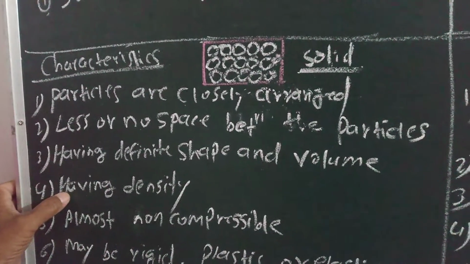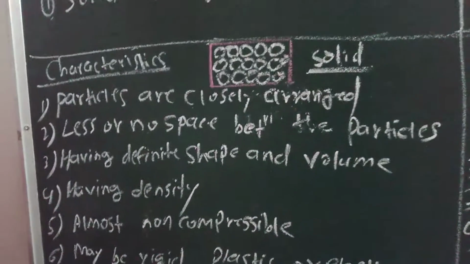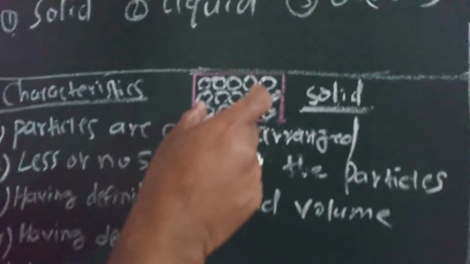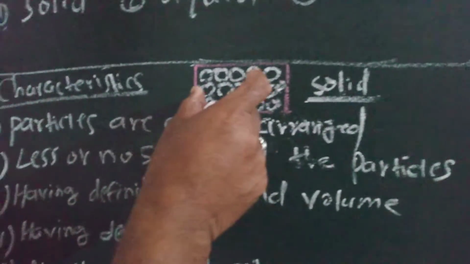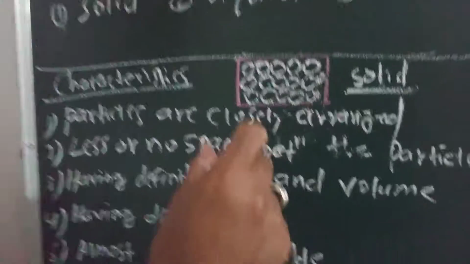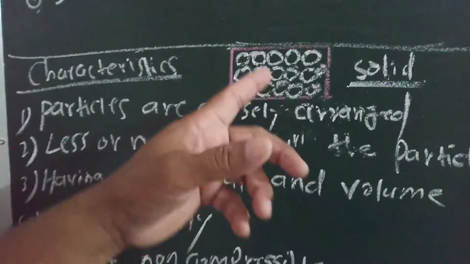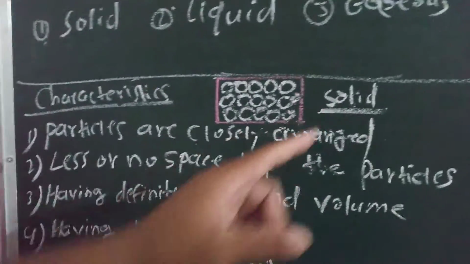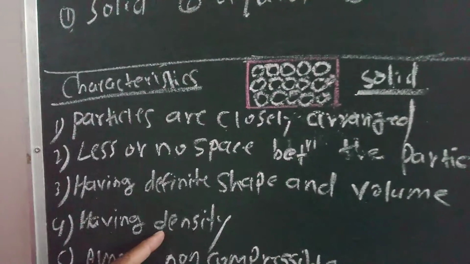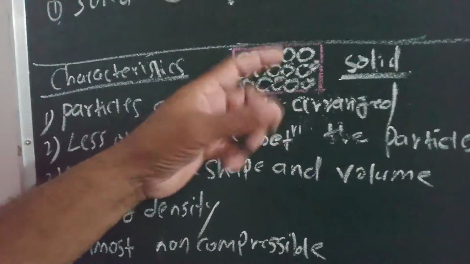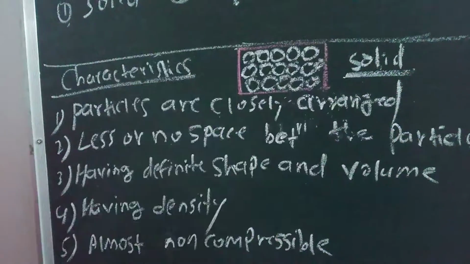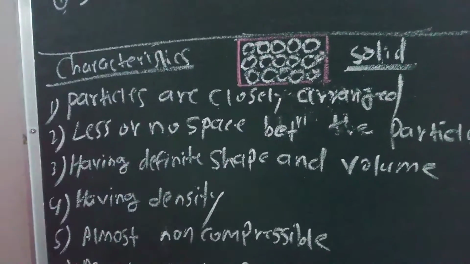Fourth property, having density. Because the atoms are arranged very closely, the density of this solid is high. Because particles are arranged nearest to each other, the density will be high.